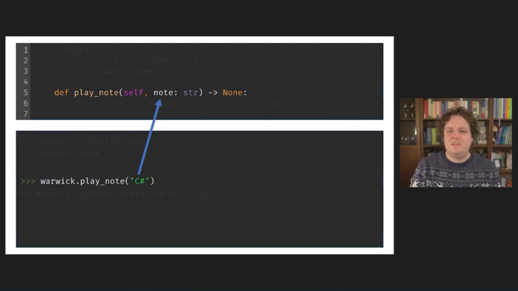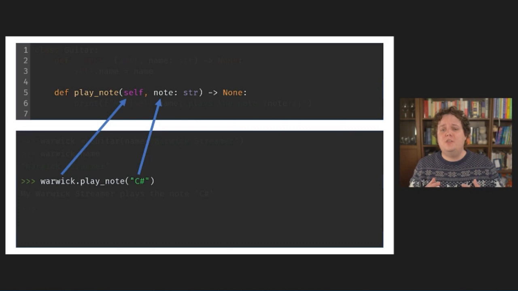In fact, it's not, but something magical is going on. What has happened is that Python automatically inserted the instance, my Warwick here, as the first positional argument when calling the function. And this is the magic of self.